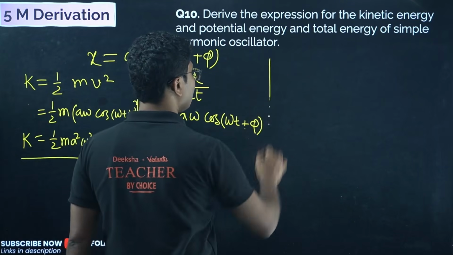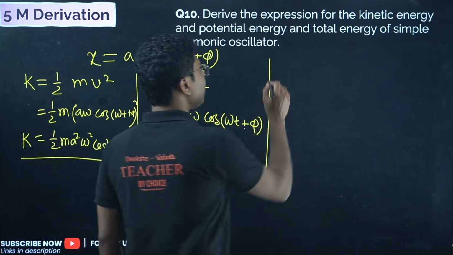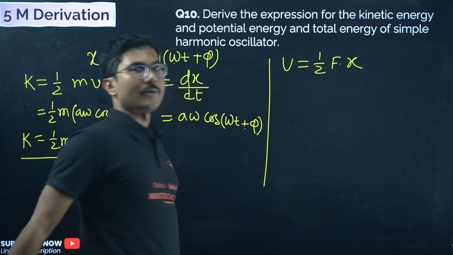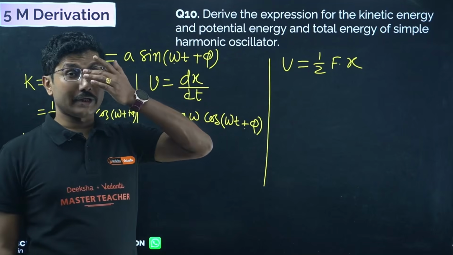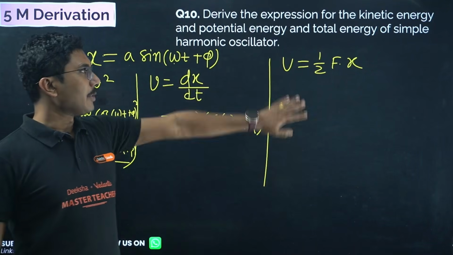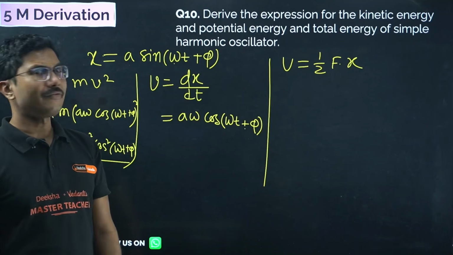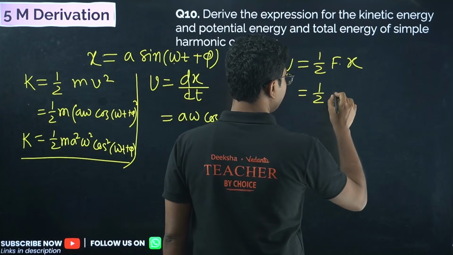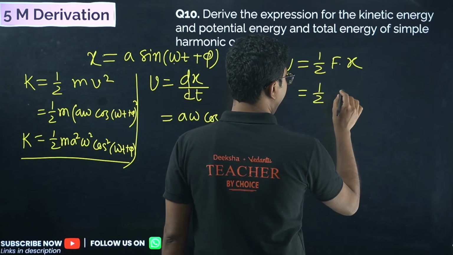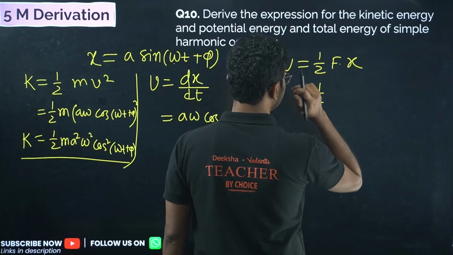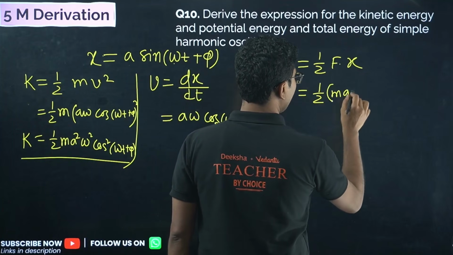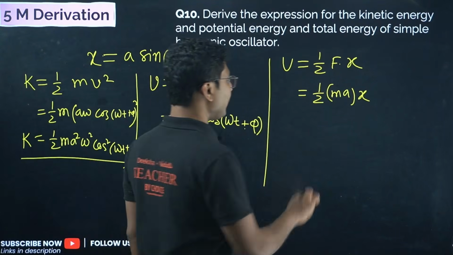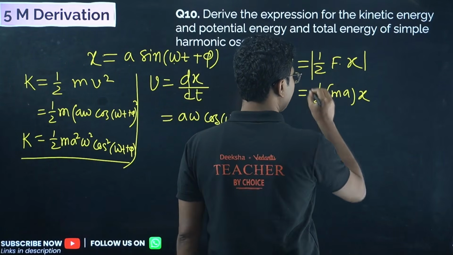Next is potential energy. Now potential energy is slightly tricky. Potential energy is given by half force into displacement. This one you have to remember. How this comes, for that you have to do some integration and some backward calculation, but you have to remember the potential energy is given by half F into X. What is F? Force is given by m into A, where A is acceleration. You can find A from one more formula.